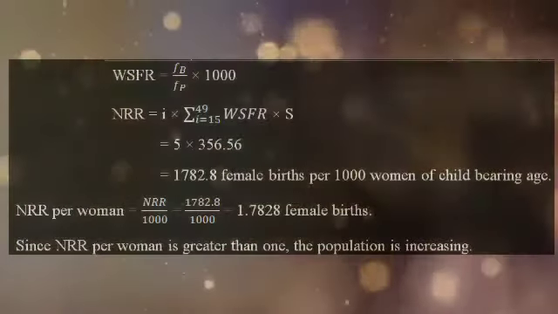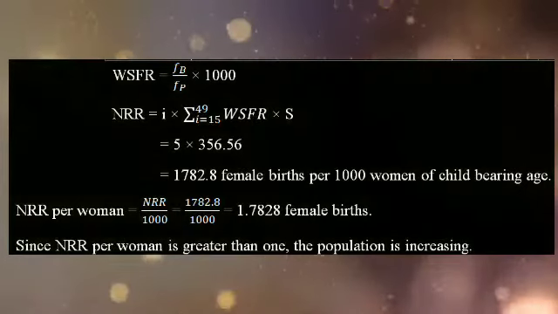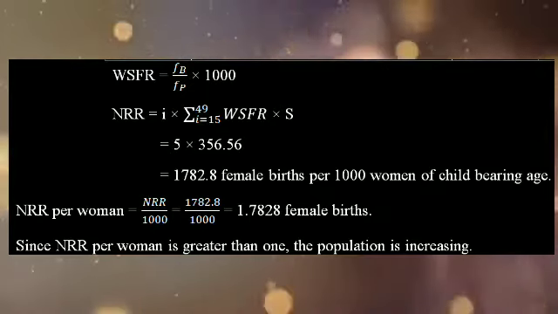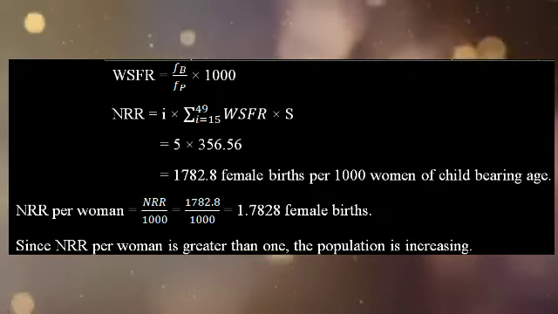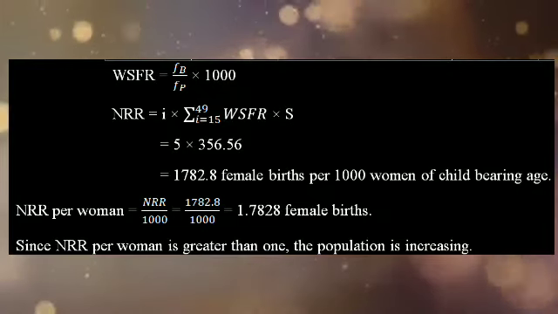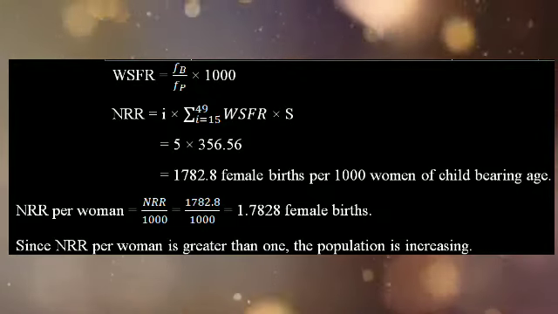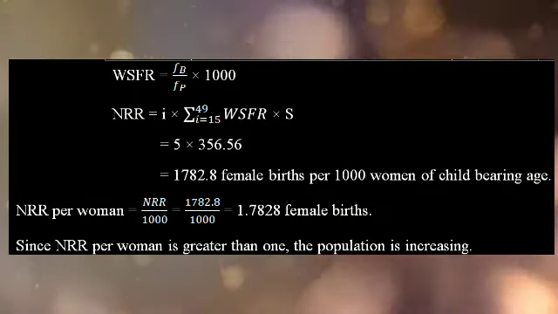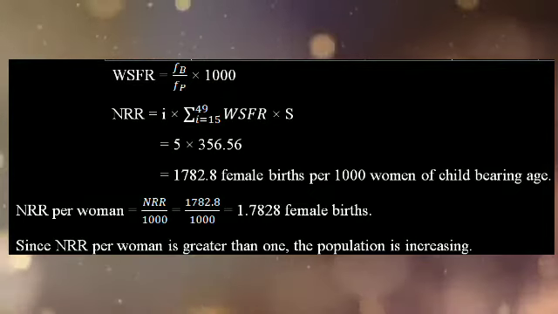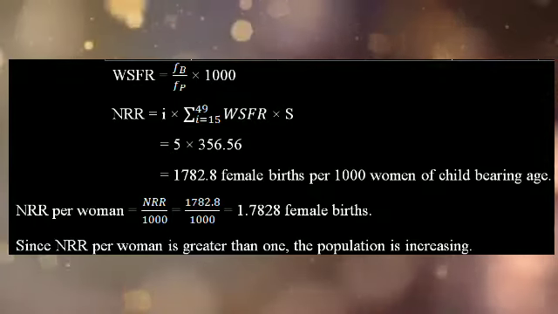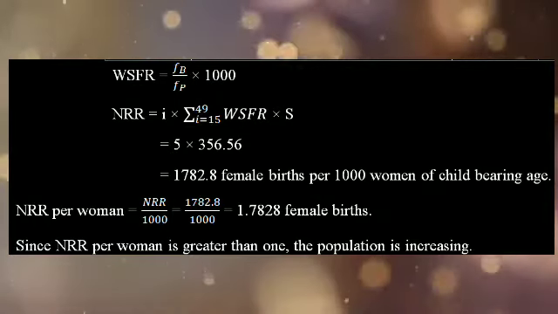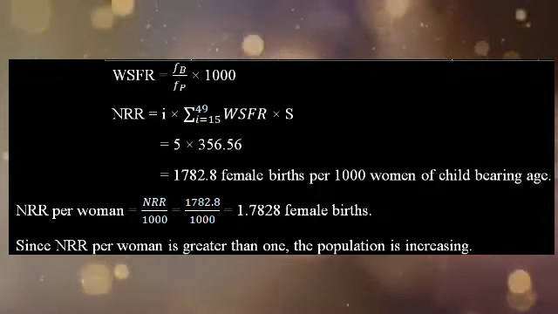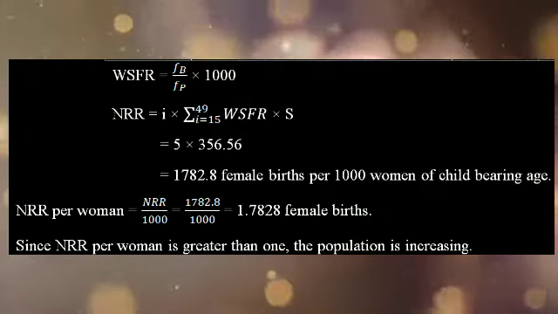After filling the table, write NRR formula. NRR equal to I multiplied by the product of WSFR into S. So I into sigma WSFR into S. Here I, the width of the class interval, is given as 5. So 5 multiplied by the product of WSFR into S is 356.56. So 5 into 356.56, which is equal to 1782.8. So there are 1783 female births per 1000 women of childbearing age group.